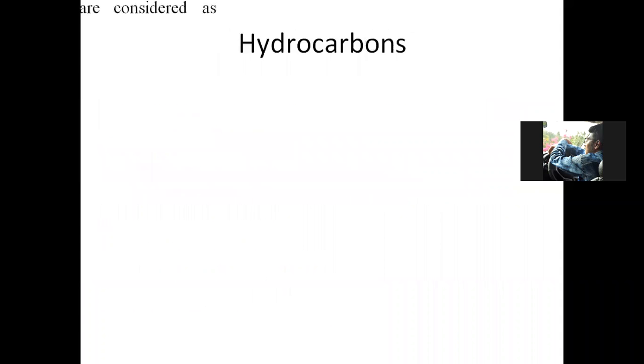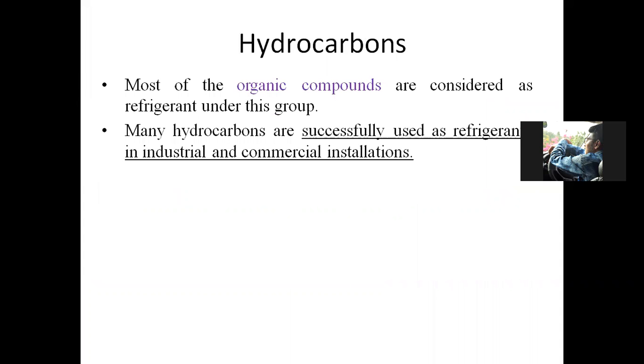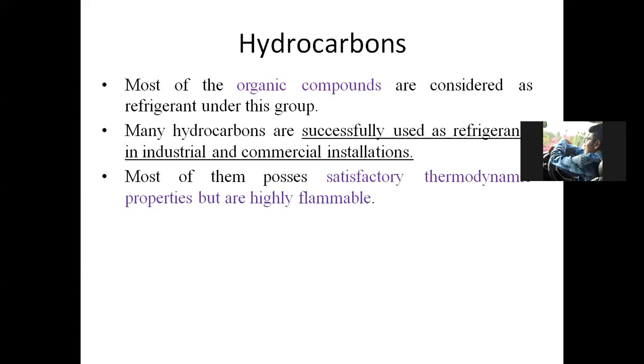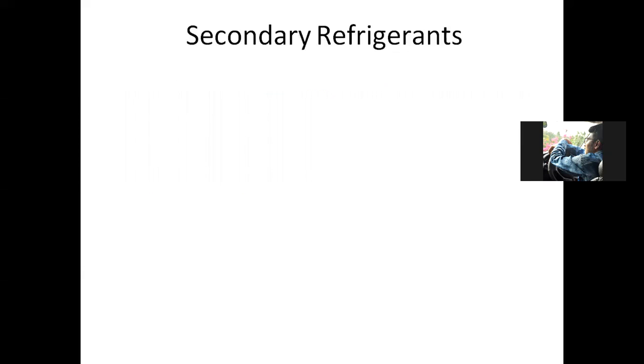Then we saw hydrocarbon refrigerant. Hydrocarbon refrigerants are organic compounds consisting of carbon and hydrogen only. We saw the properties of hydrocarbon refrigerant, then chemical formula, refrigerant number, and the designation system also. So in our last lecture, we were up to here. Now we have to start the secondary refrigerant.